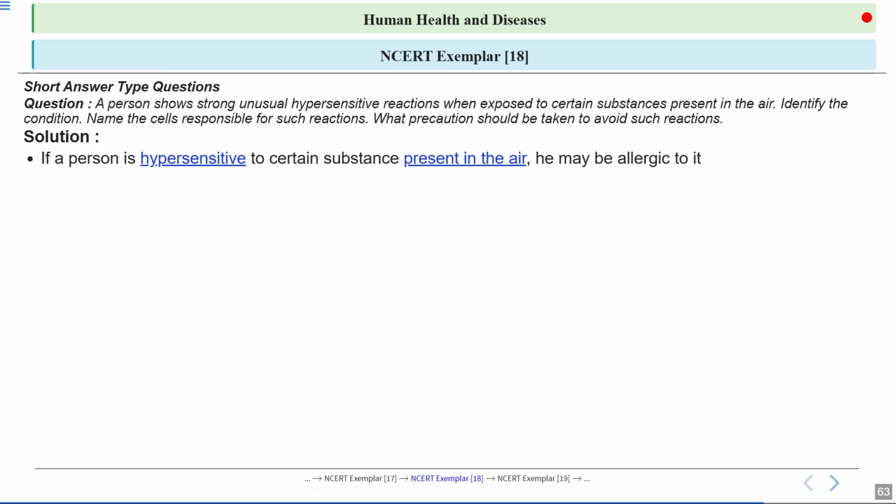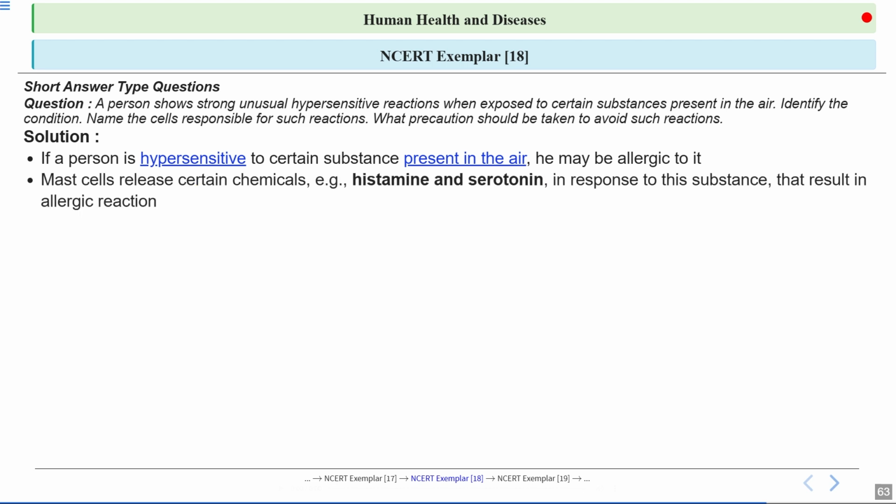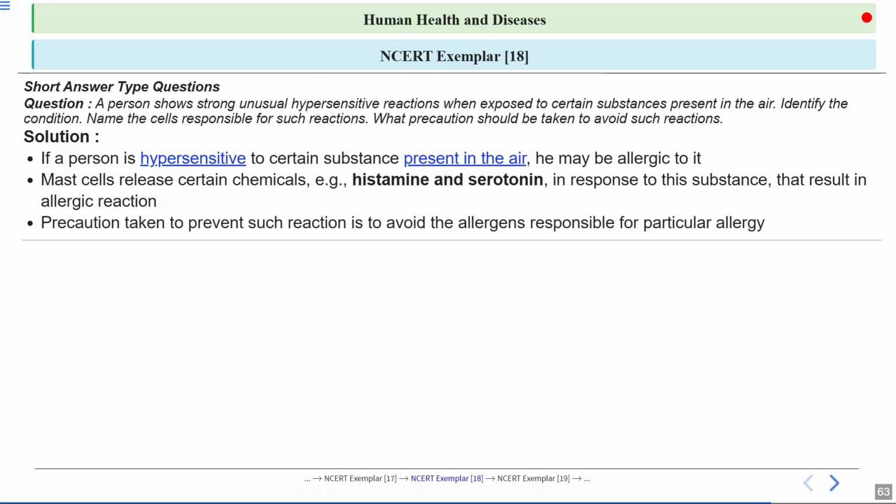If a person is hypersensitive to certain substances present in the air, he may be allergic to it. Now, let's see what happens inside the body. Special cells called mast cells are responsible for these allergic reactions. Now, when they detect the allergens, they release chemicals like histamine and serotonin. To prevent these allergic reactions, the best precaution is to avoid the allergens that trigger them. For example, if someone is allergic to pollen, they should try to stay indoors during high pollen seasons.